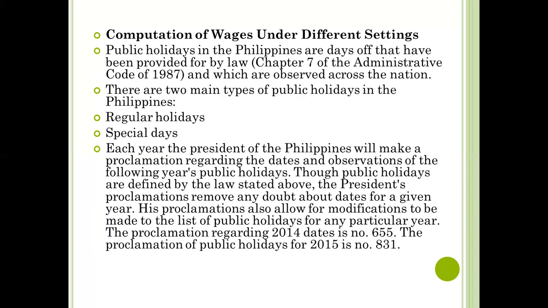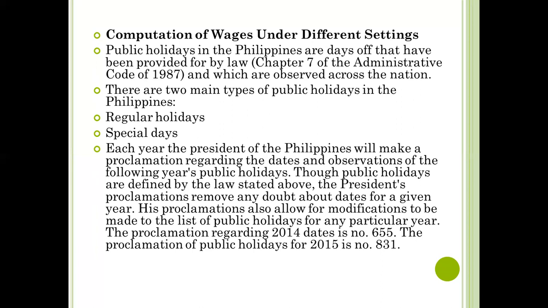Each year, the President of the Philippines will make a proclamation regarding the observation dates of the following year's public holidays. Though public holidays are defined by the law stated above, the President's proclamations remove any doubt about dates for a given year. His proclamations also allow for modifications to be made to the list of public holidays for any particular year.